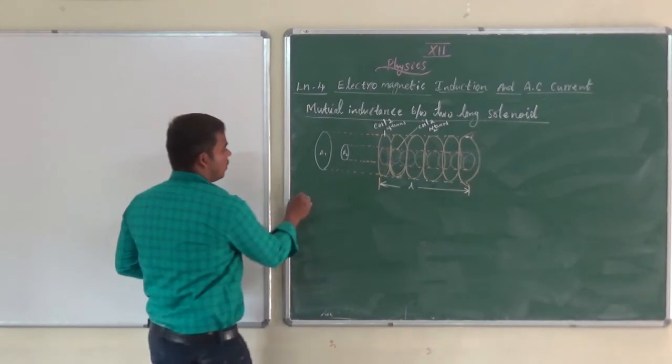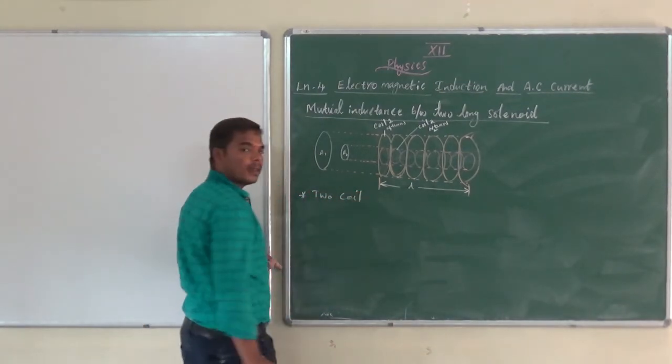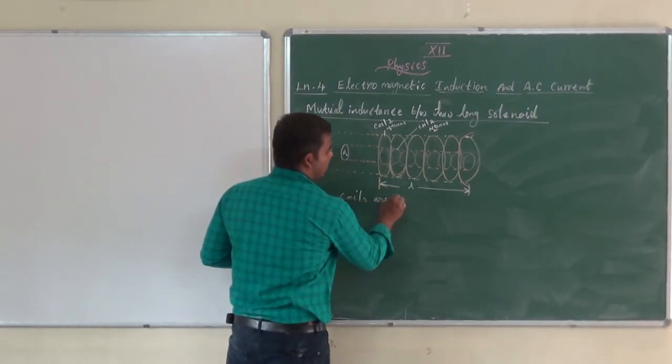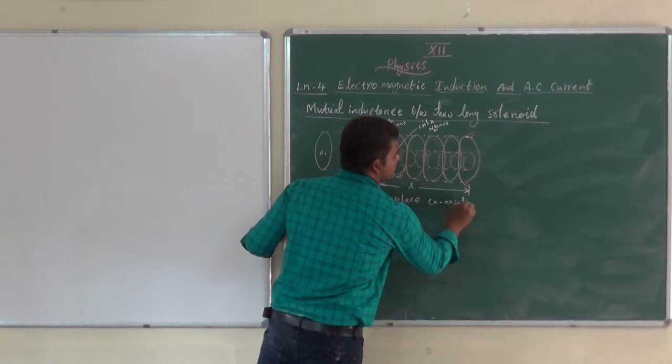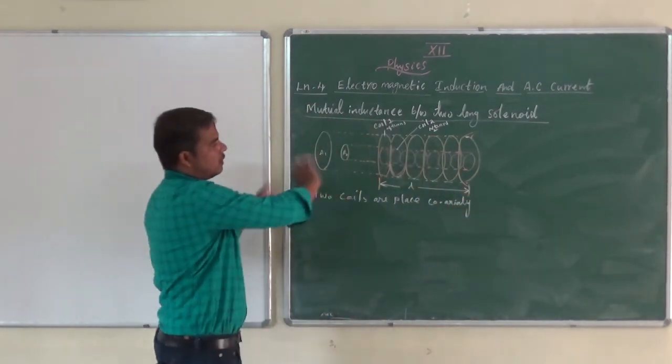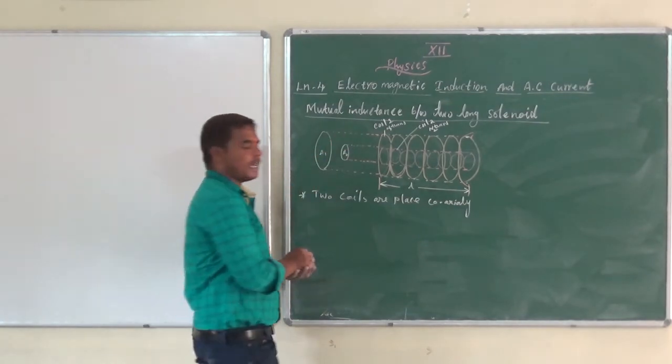Here the two coils are placed coaxially. See the board, the two coils are fixed coaxially.